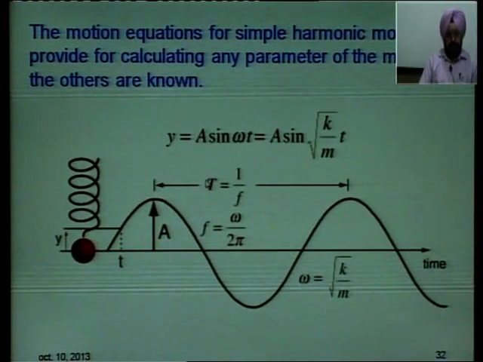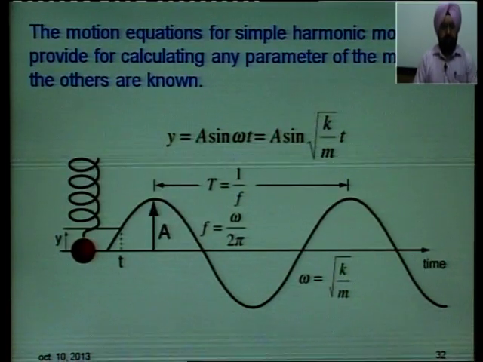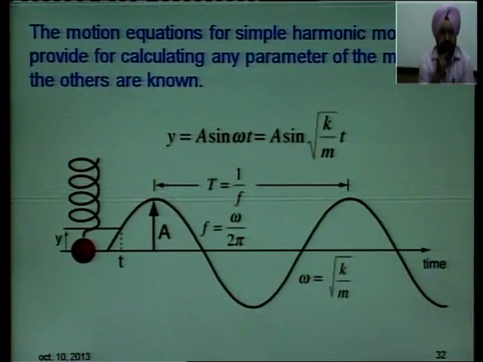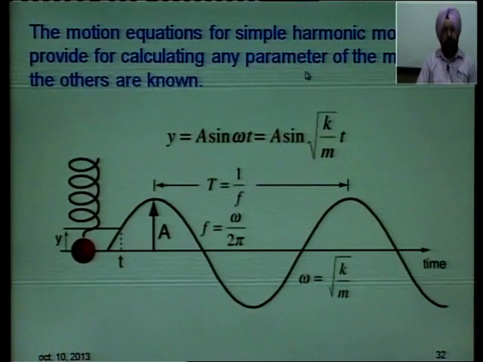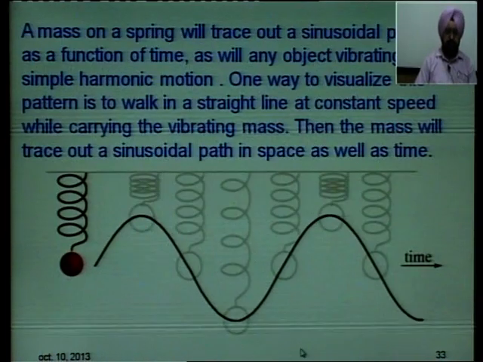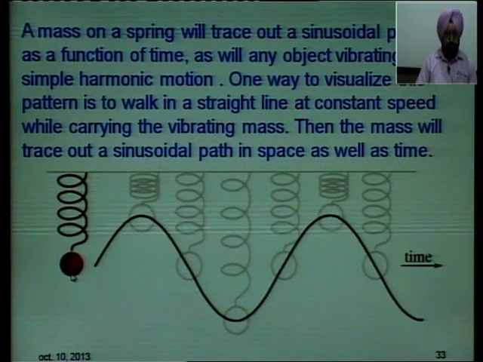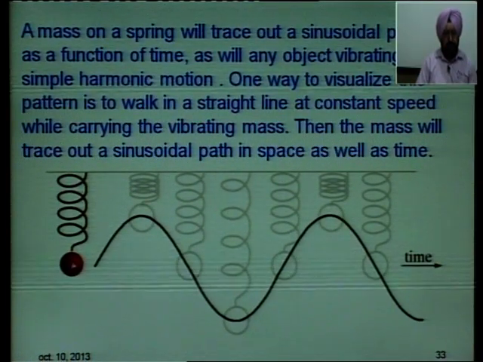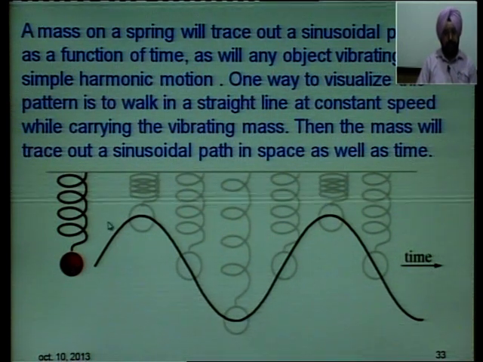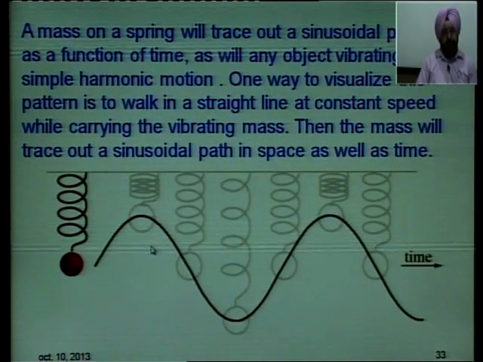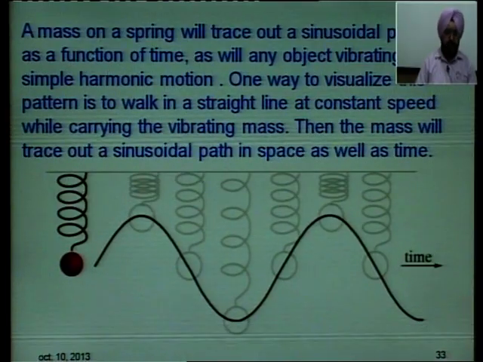This equation gives you the parameter y, that is displacement. So, the motion equations for SHM provide for calculating any parameter of the motion if the others are known. This is how the vibrations take place. This is a mass on a spring, and it will trace a sinusoidal pattern as a function of time, like any other vibrating object in simple harmonic motion does. You can visualize this pattern.